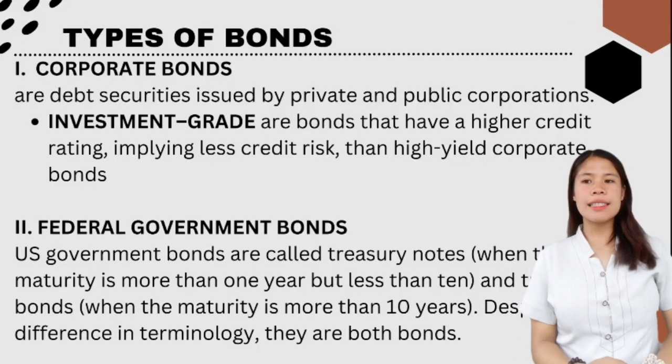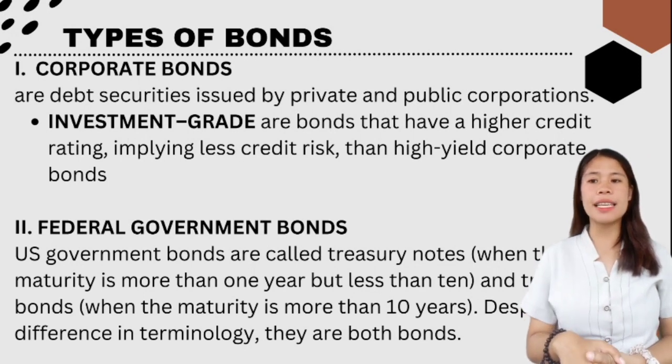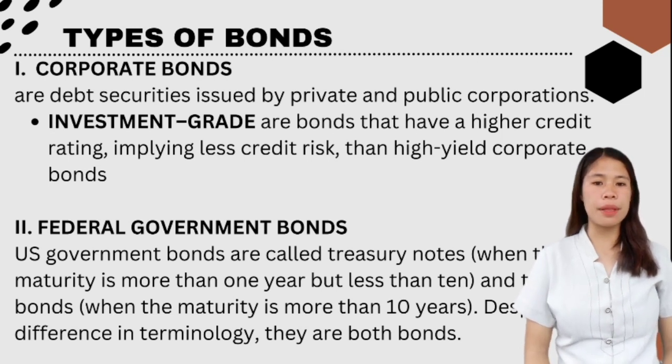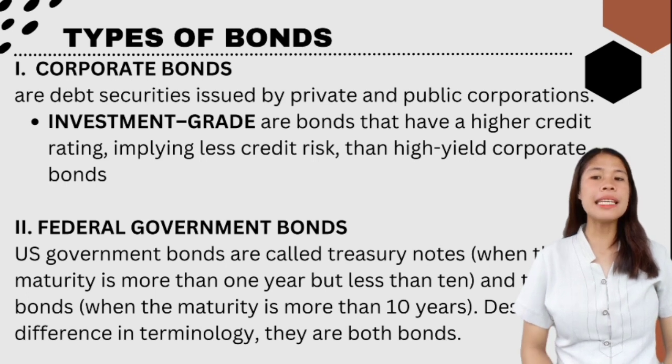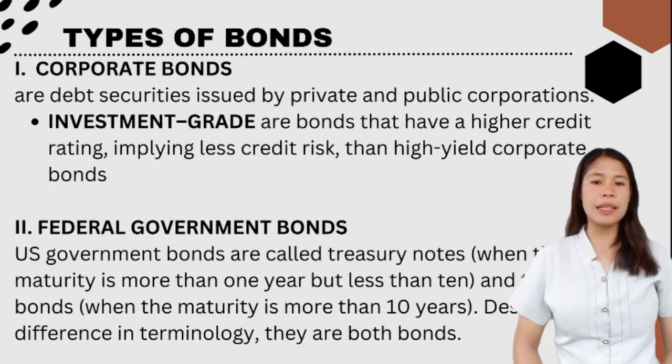Moving on, let us discuss the different types of bonds. The first type is corporate bonds. They are debt securities issued by private and public corporations. Companies issue corporate bonds to raise money for a variety of purposes, such as a new plant, building, purchasing equipment, or growing the business.